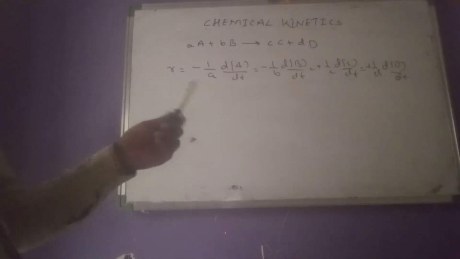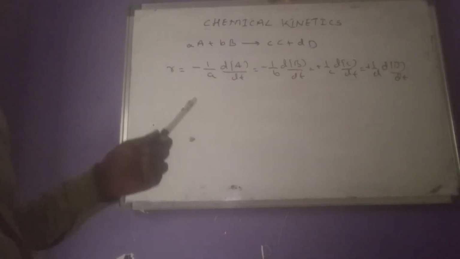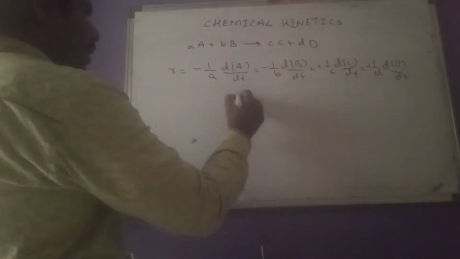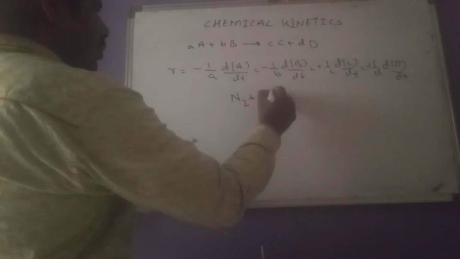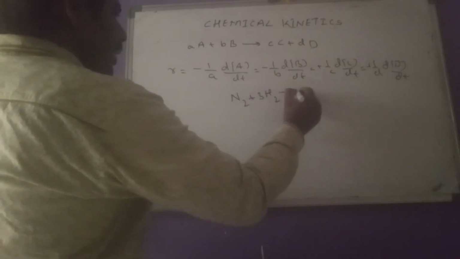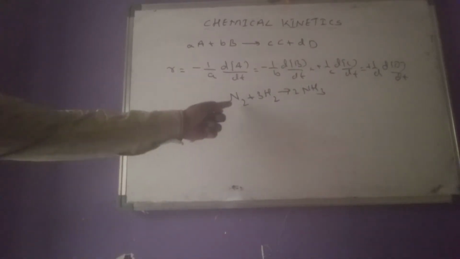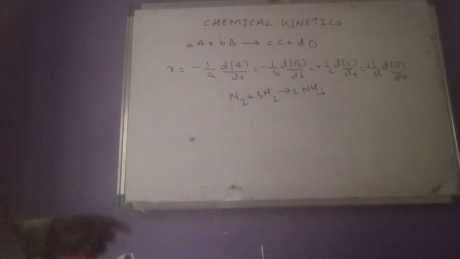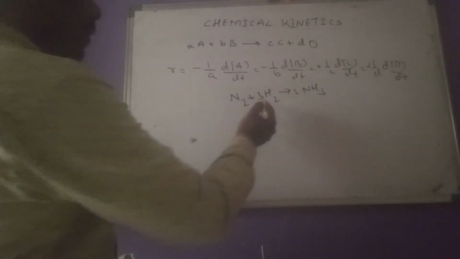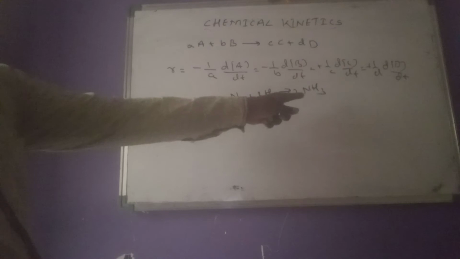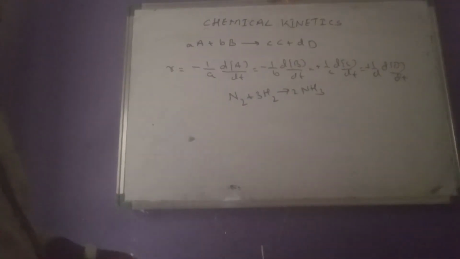Based on this, what are the questions we get in competitive exams? Let us see that. So first question here: N2 plus 3H2 gives 2NH3. What is the question they give here? Rate of disappearance of nitrogen they give. We have to calculate rate of appearance of ammonia.